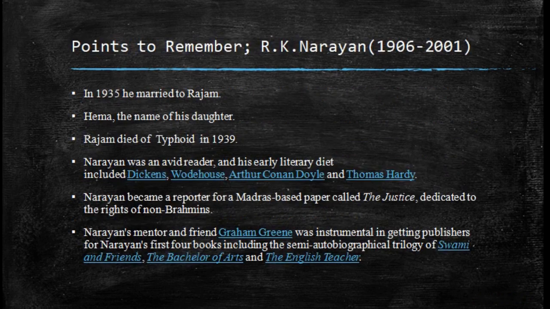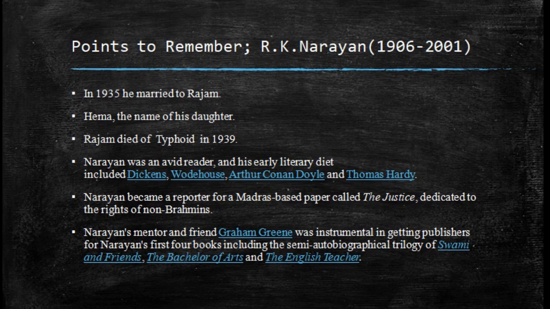So, moving to the next slide, let's remember these points about R.K. Narayan, which are very essential. The very first point is that he got married in 1935, and he married a girl whose name is Rajam. So the wife of R.K. Narayan is Rajam. Next point, Hema, the name of his daughter.